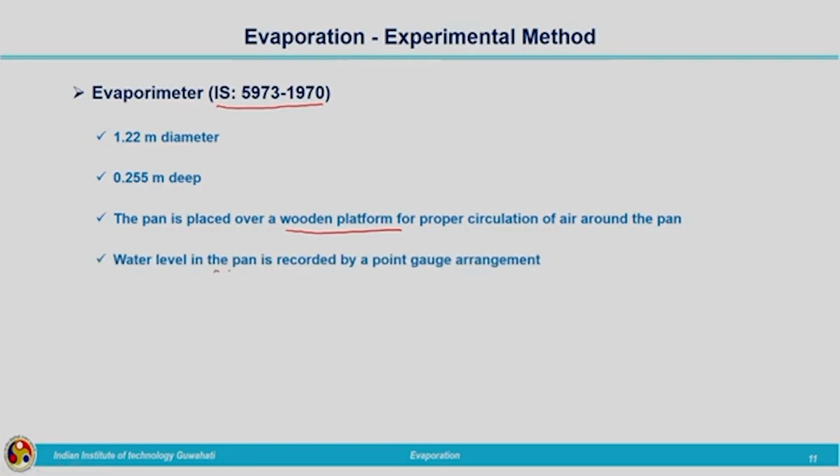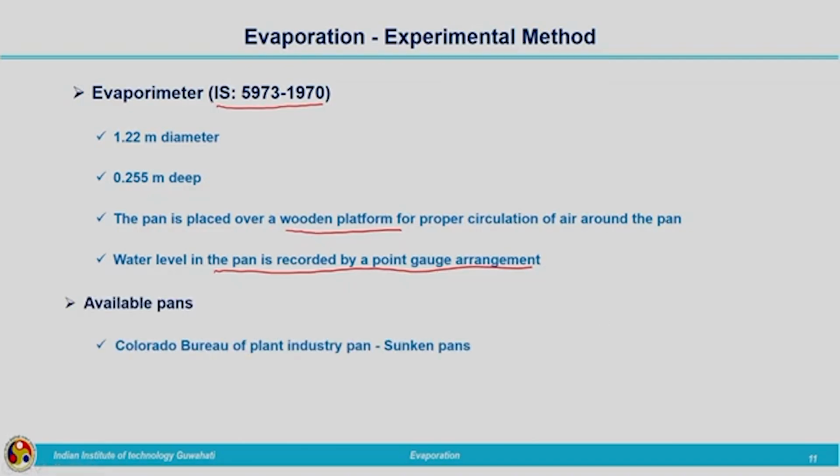Water level in the pan is recorded by a point gauge arrangement. Within the pan itself there is an arrangement with the point gauge that will measure the reduction in the water level. That will indicate the evaporation rate. Different pans are available. Another one is the Colorado Bureau of Plant Industry pan, commonly known as the sunken pan. Others are the US Weather Bureau Class A pan and the US Geological Survey floating pan.